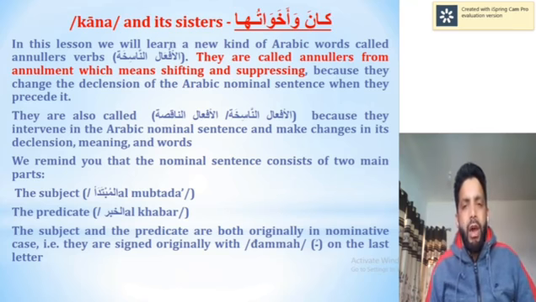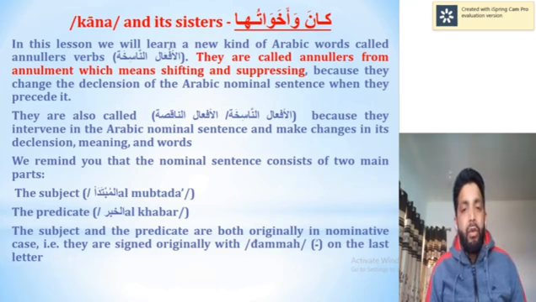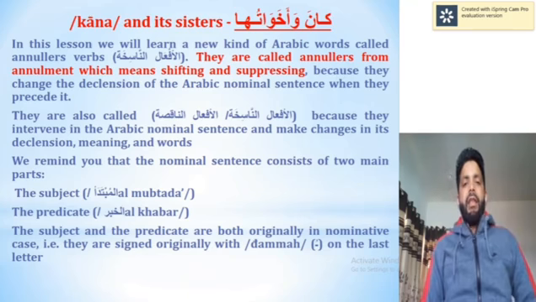Inna wa akhawatuha change the ruling but give nasab to their noun, ism. Kana wa akhawatuha, on the other hand, change the ruling but give nasab to their predicate, khabar, not the noun, as we saw in inna wa akhawatuha.